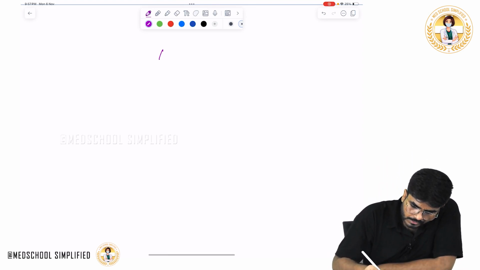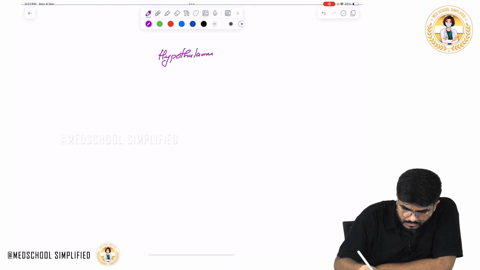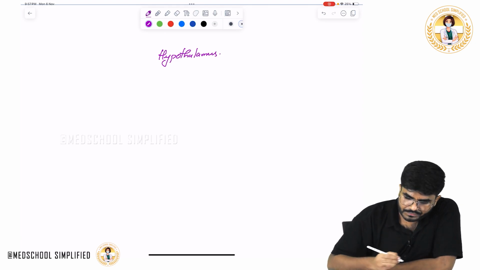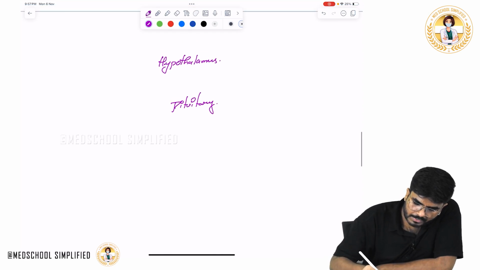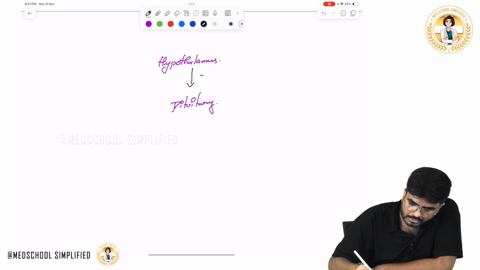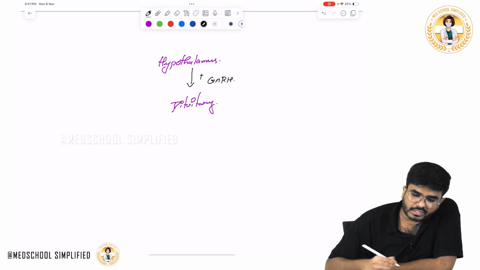Now here is the hypothalamus, that's the headquarters. Down to the hypothalamus, what do we have? The pituitary. Now what does the hypothalamus produce? In pulsatile doses, it produces GnRH, gonadotropin-releasing hormone.